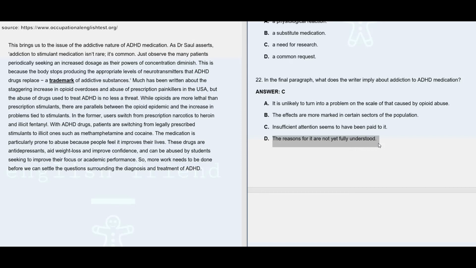If they had given sufficient attention to these questions, they could have been answered, and that's what the writer is trying to imply. So more attention is needed in this area. So answer is C.